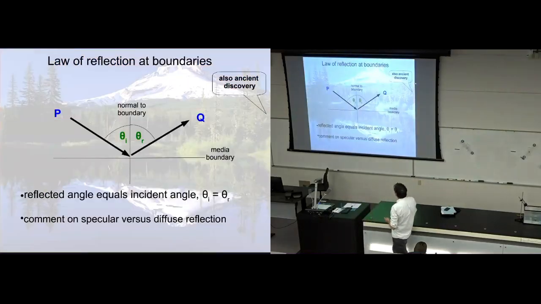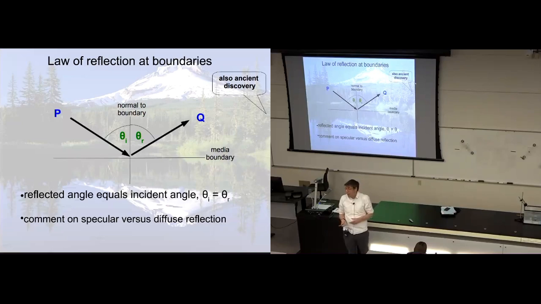Okay, that's one law down. Law of reflection. We all know what reflection is. It's when light bounces off a material. We know reflection from light bouncing off a pane of glass or off a mirror in the bathroom. The law of reflection was also discovered thousands of years ago by the ancient Egyptians, ancient Greeks, and ancient Babylonians. It also seems like a simple, straightforward, obvious law. I pictured the law of reflection here.